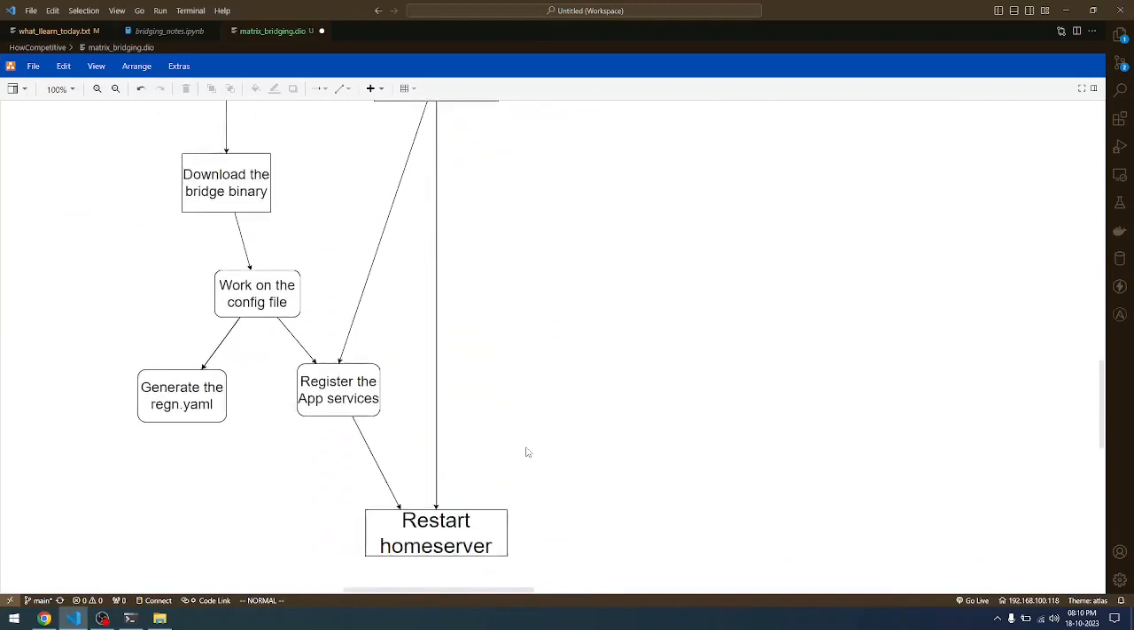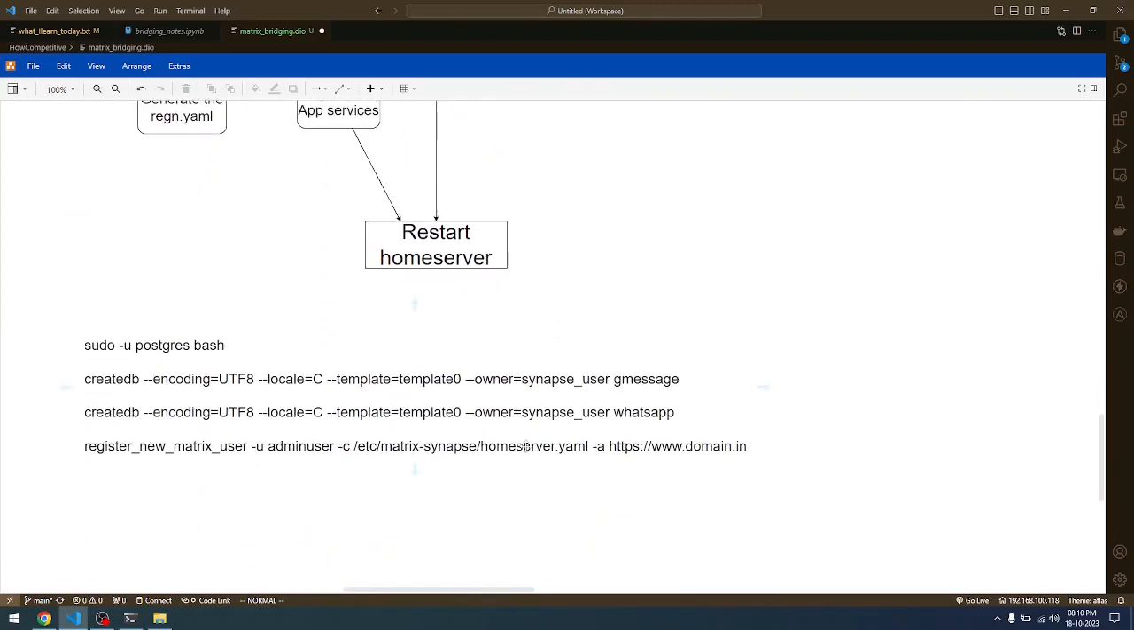Moving down. In order to get the databases for each of the bridges, you should have access to the sudo user of Postgres, and then go into the bash terminal. You need to run these commands. So if you are going to create a database called Gmessage, then you need to use this command to create the database. And the same way, if you are going to use it for WhatsApp, you can use this command. These commands are self-explanatory. You can review that.